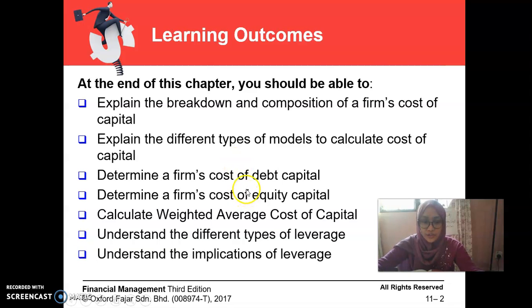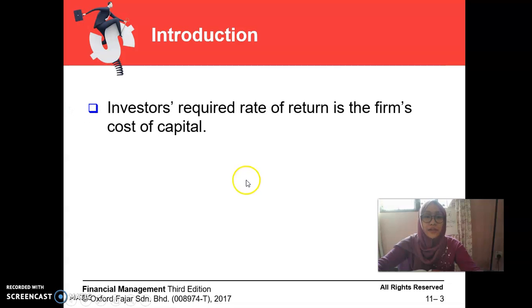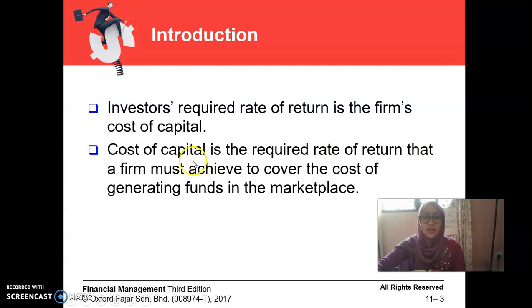as well as its implication. For introductions, usually the investor required rate of return is the firm cost of capital, meaning what the investor has invested and what the investor needs to get back. It's called the cost of capital. So cost of capital is the required rate of return that a firm must achieve to cover the cost of generating funds in the marketplace.